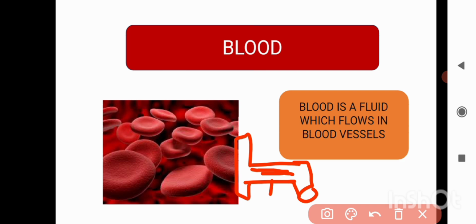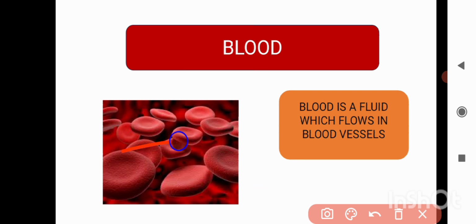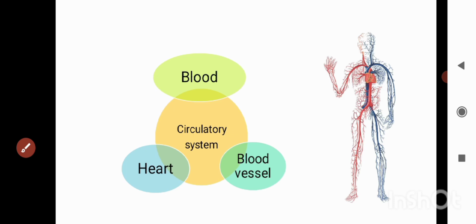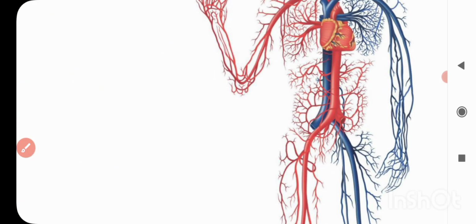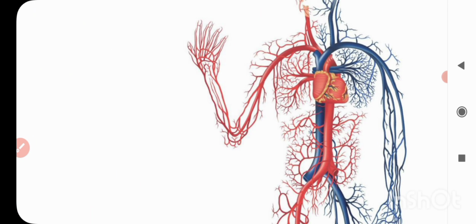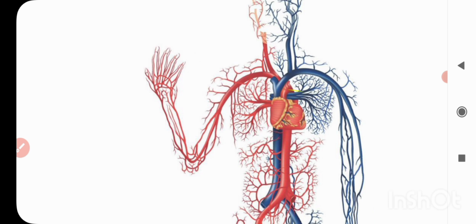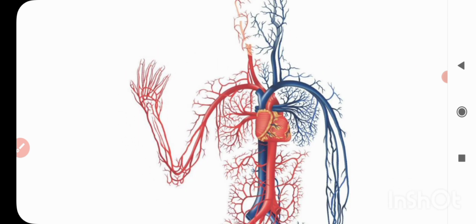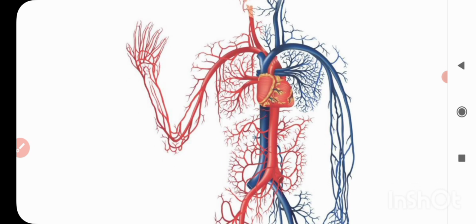This same kind of pipe system is present in our whole body. Are you getting my point? This pipe-like system, as you can see in this picture, is present all over our body, and this is our motor, which pumps all the blood. And in these blood vessels, blood is flowing.